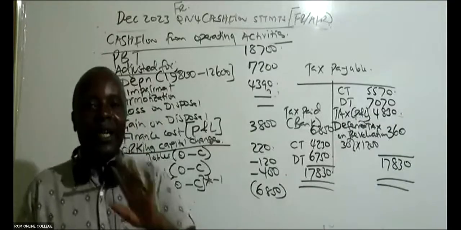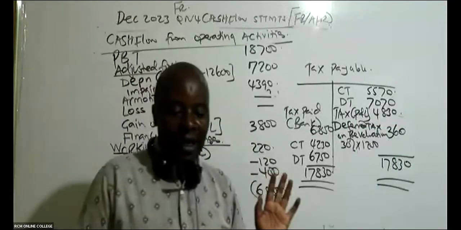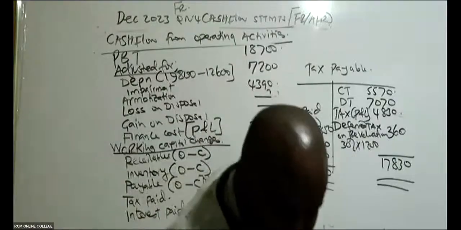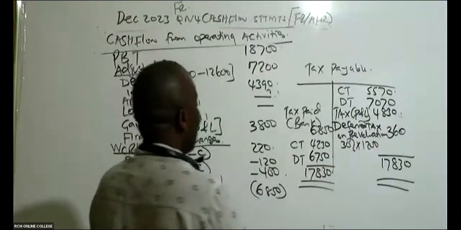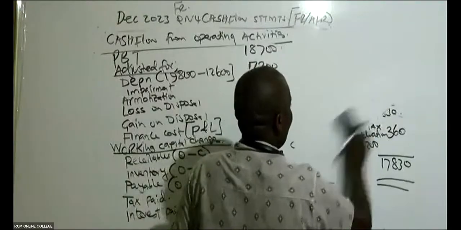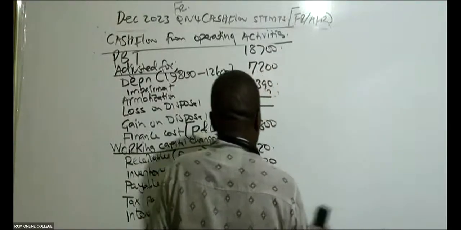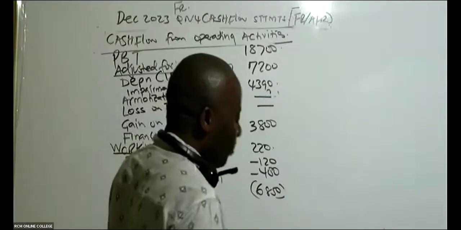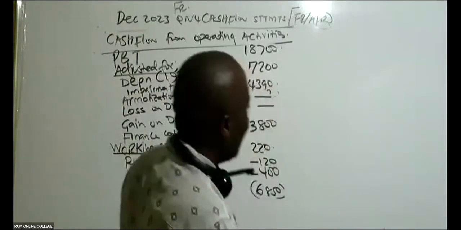T accounts have no marks. No marks totally. That's why later on, you'll see Mwalimu will not be using the T accounts totally.